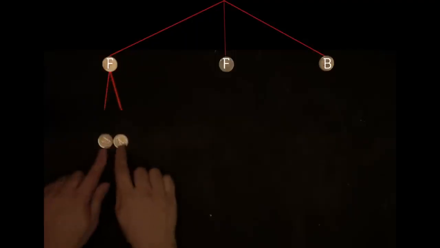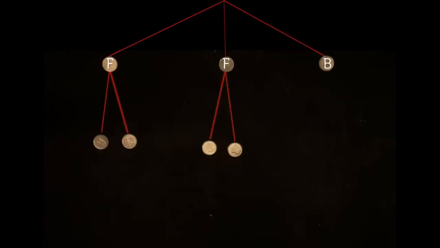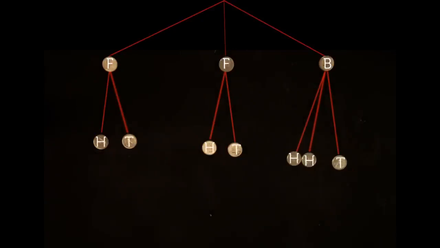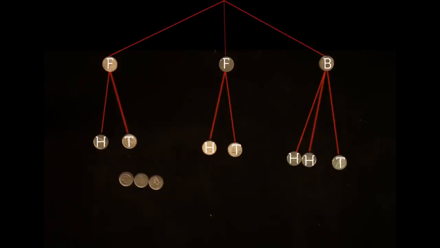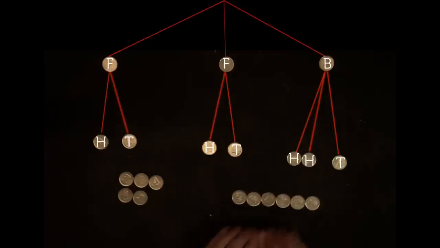The next event, the coin is flipped. Each fair coin leads to 2 equally likely leaves, heads and tails. The biased coin leads to 3 equally likely leaves, 2 representing heads and 1 representing tails. Now the trick is to always make sure our tree is balanced, meaning an equal amount of leaves growing out of each branch. To do this, we simply scale up the number of branches to the least common multiple. For 2 and 3, this is 6.